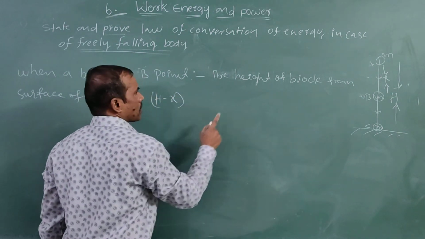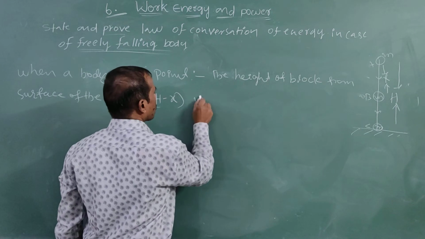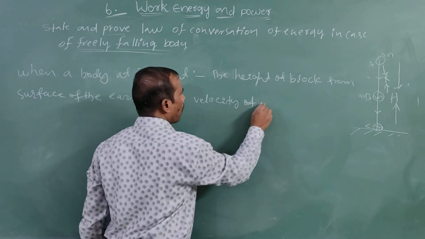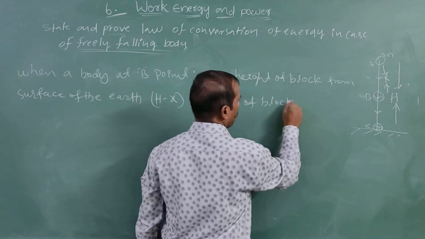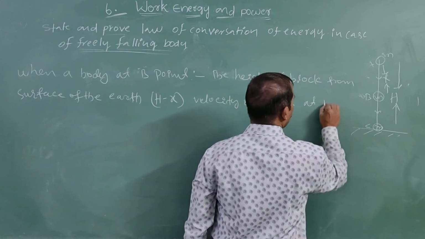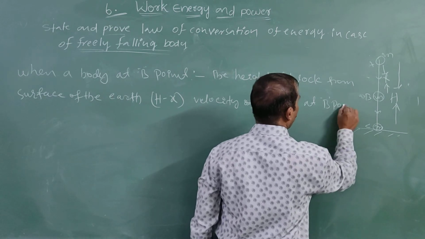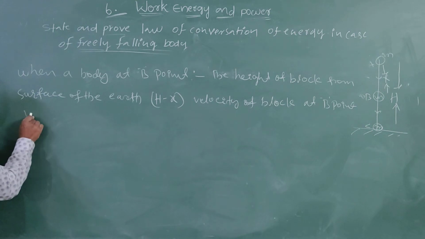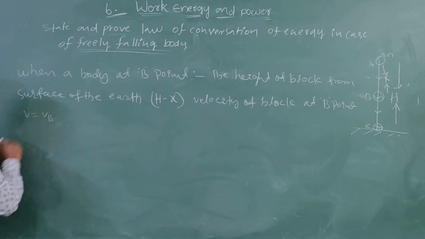Now the velocity of the block at B point, final velocity v is equal to vb.